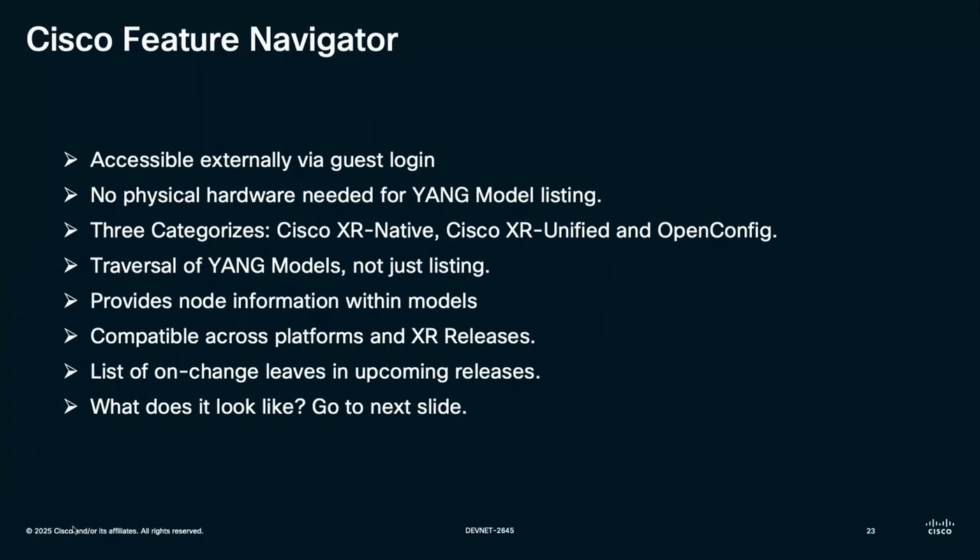Whenever we get started with telemetry on an XR box, every XR box has Yang models pre-installed. We can't change those Yang models, and they are very specific to the platform and the XR release. Say I have 10 XR boxes that I want to configure model-driven telemetry with.